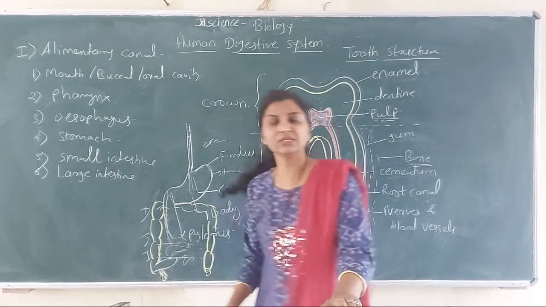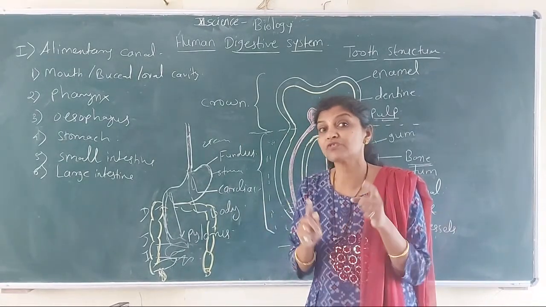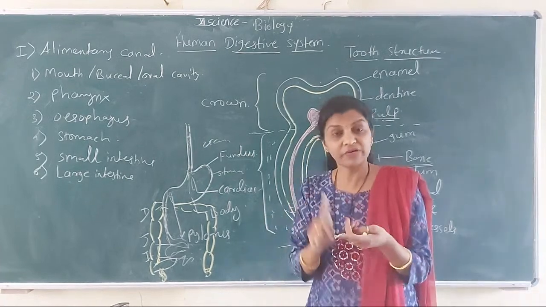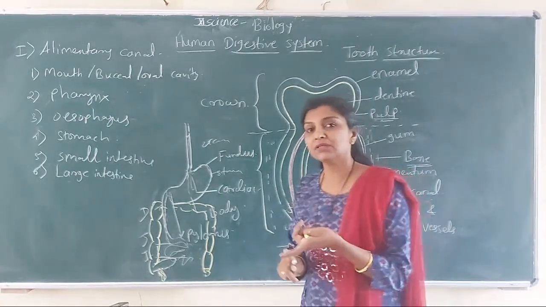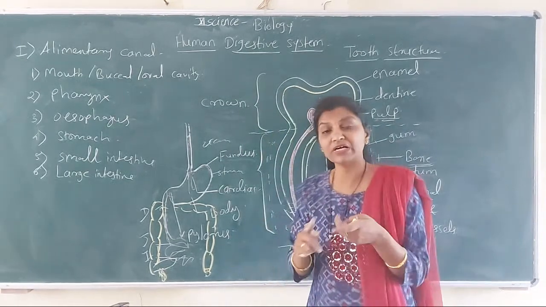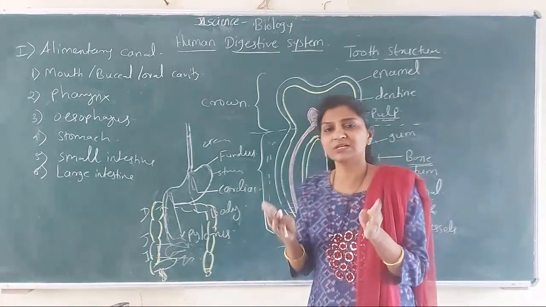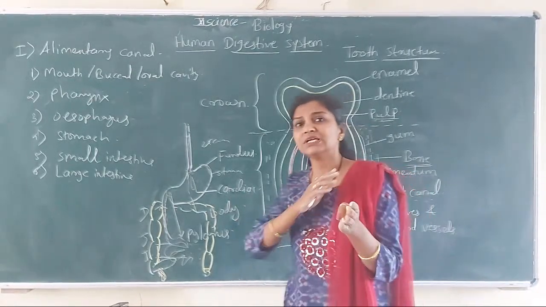So what is appendix? Appendix is a vestigial organ in human. So what is vestigial organ? Vestigial organs are the non-functional organs and due to being functionless they become reduced. ते रिड्यूस झालेले असतात, कारण त्यांना काम नसतं. जनरेशन टू जनरेशन